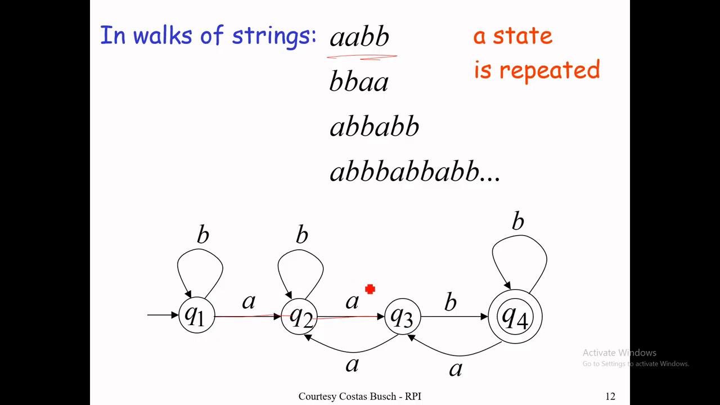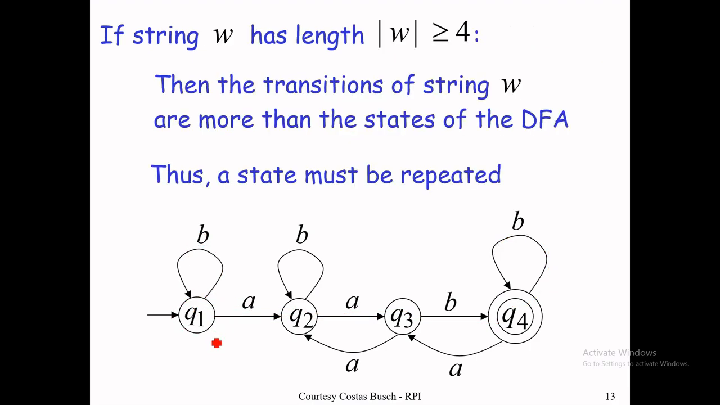A, and then B, and again B means loop. We have to execute the loop. Similarly for double B, we have to repeat the state, like the pigeonhole principle. So if the length of W is greater than or equal to 4, then we have to repeat the loop. If the transitions of string W are more than the states of the DFA, a state must be repeated.